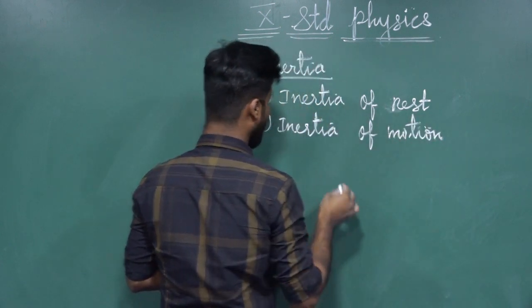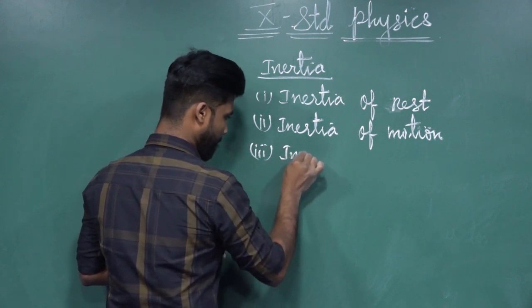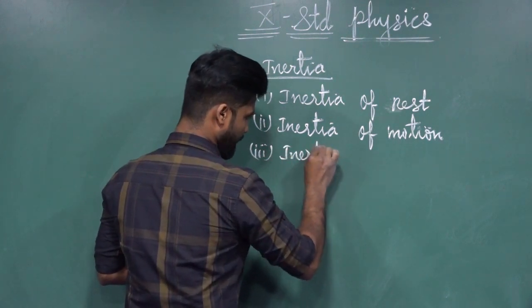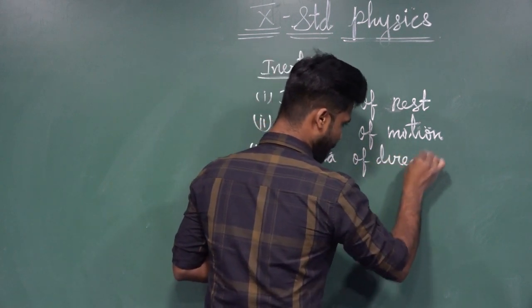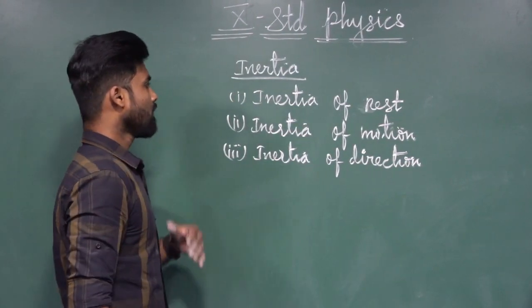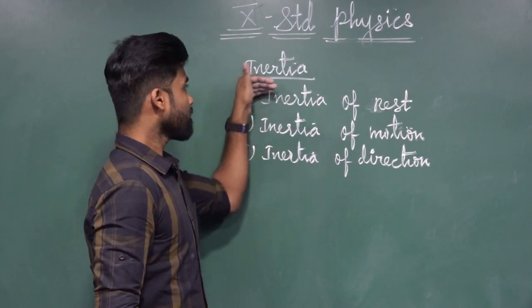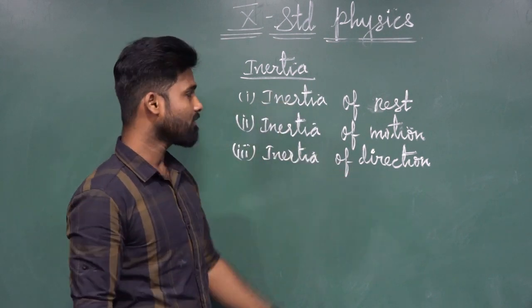The third one is inertia of direction. There are three different topics under this inertia: inertia of rest, inertia of motion, inertia of directions.